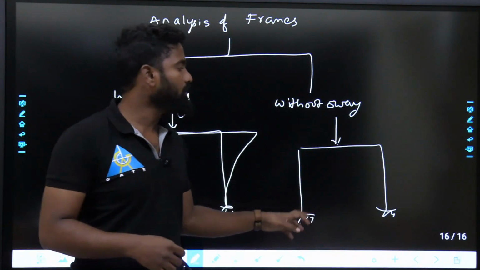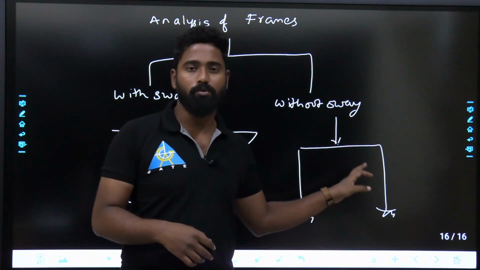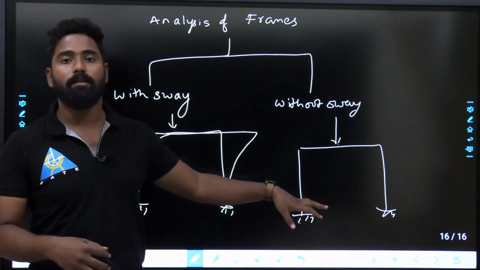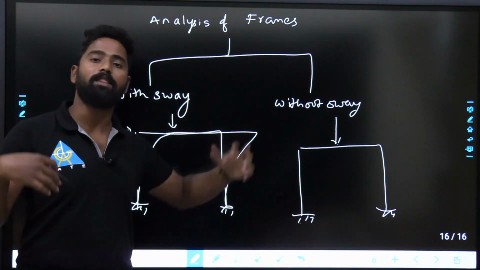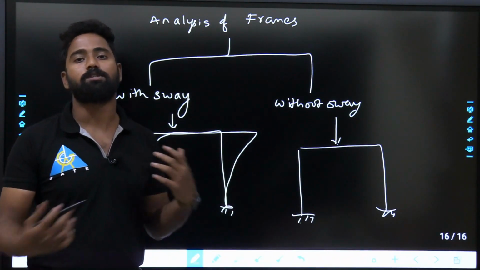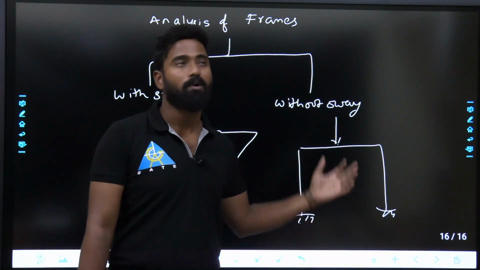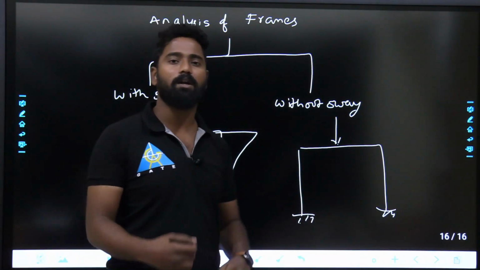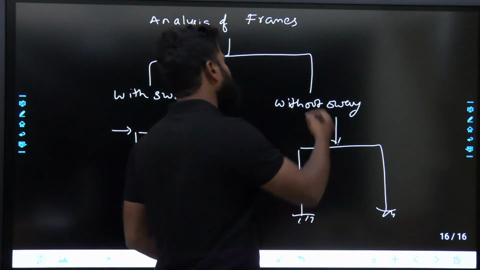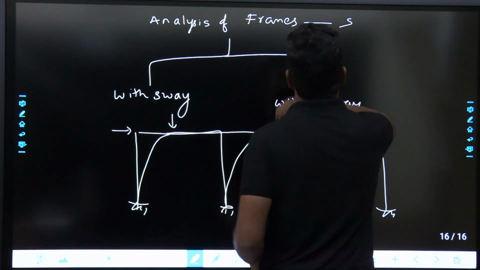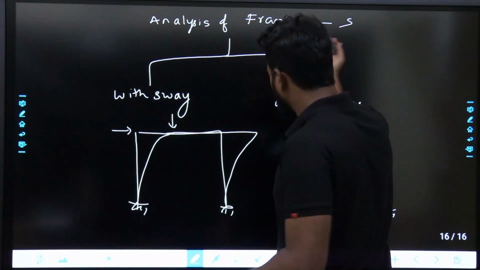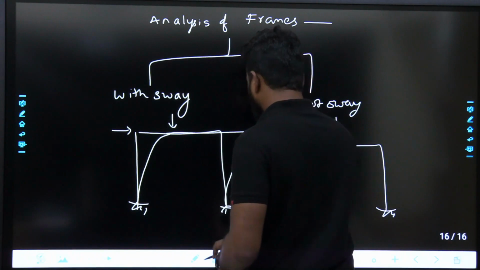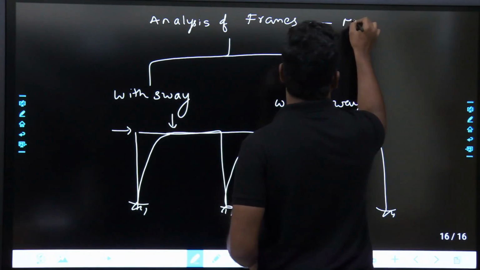When the structure is subjected to load something like this, there will not be sway over here, and why there will not be sway, why there is sway, when the sway occurs, all those things will be discussed in this analysis of frames. Analysis of frames is generally done by strain energy method, and also by moment distribution method. Moment distribution method, MDM, will be good for this.